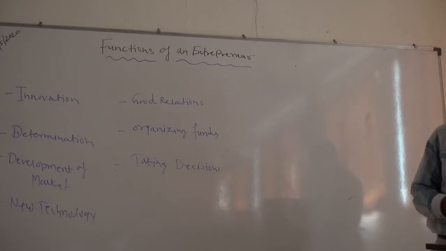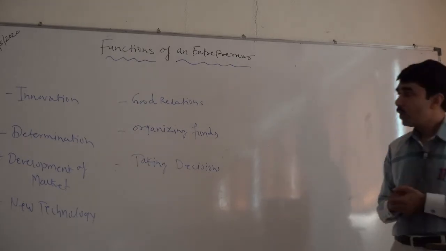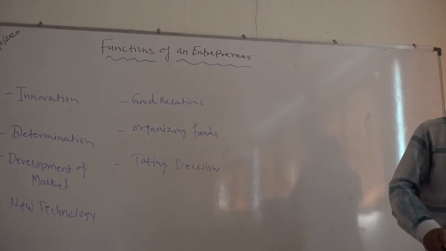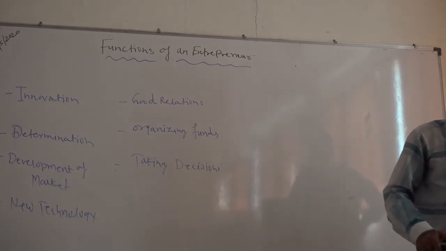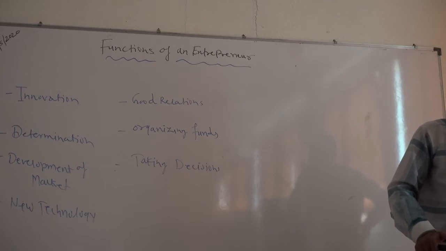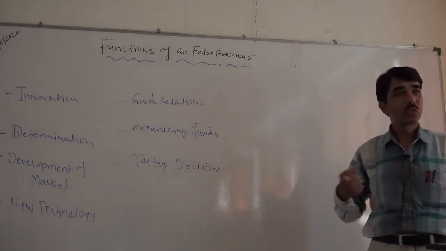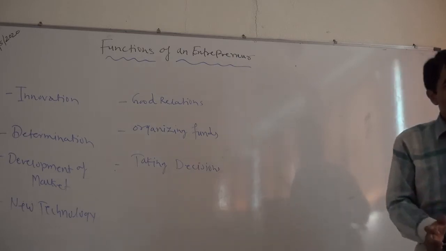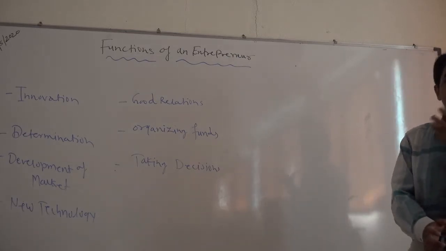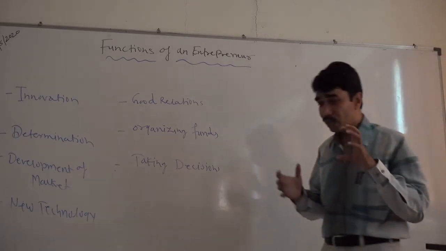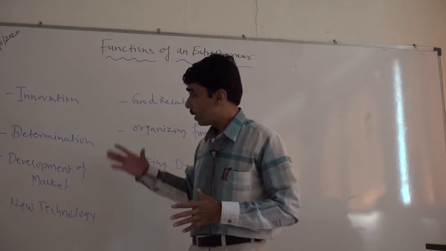Another important thing is development of markets. Now friends, development of markets means that different manufacturers and different businessmen differ from one another. Why? Because the ways of marketing differ from state to state, nation to nation, and particularly district to district. Even the small businessmen, the small sole trader and even the retailer also decide.